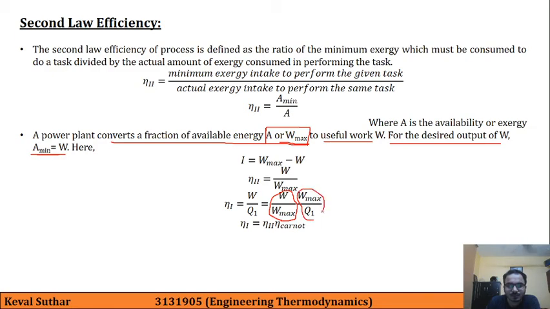If you recall, eta Carnot is given by W max upon Q1. That's why we are getting this kind of formula where second law efficiency is the ratio of first law efficiency to Carnot efficiency.